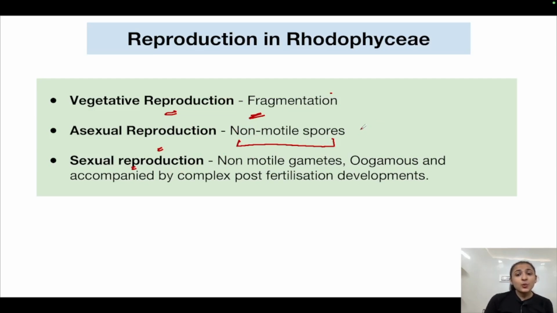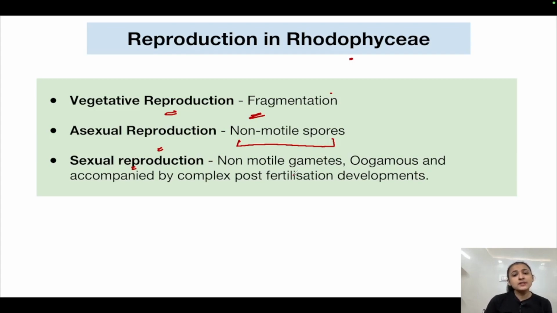That is, the spores are non-flagellated. Flagella are absent in these spores. See how you can see the variation. In Chlorophyceae, 2 to 8 flagella could be present in zoospores. In Phaeophyceae, 2 flagella were present, biflagellate zoospores. And in asexual reproduction in Rhodophyceae, non-motile spores are present. Flagella are absent altogether. Algae have so much diversity.